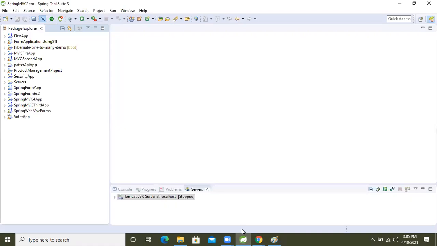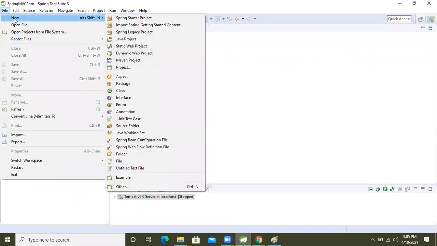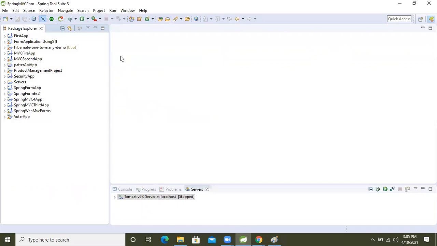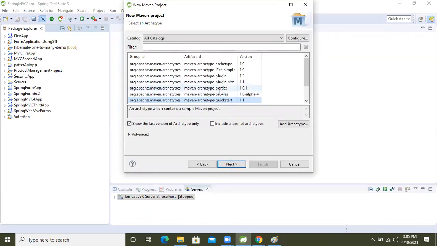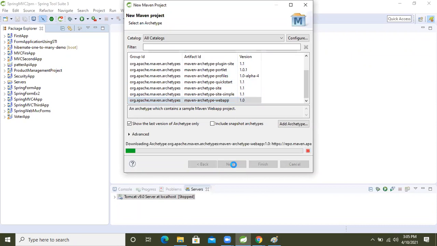Come and let's create one application. New file, Maven project, guys. After that, next, inside that, select the Maven archetype web. Next, okay, guys, next.